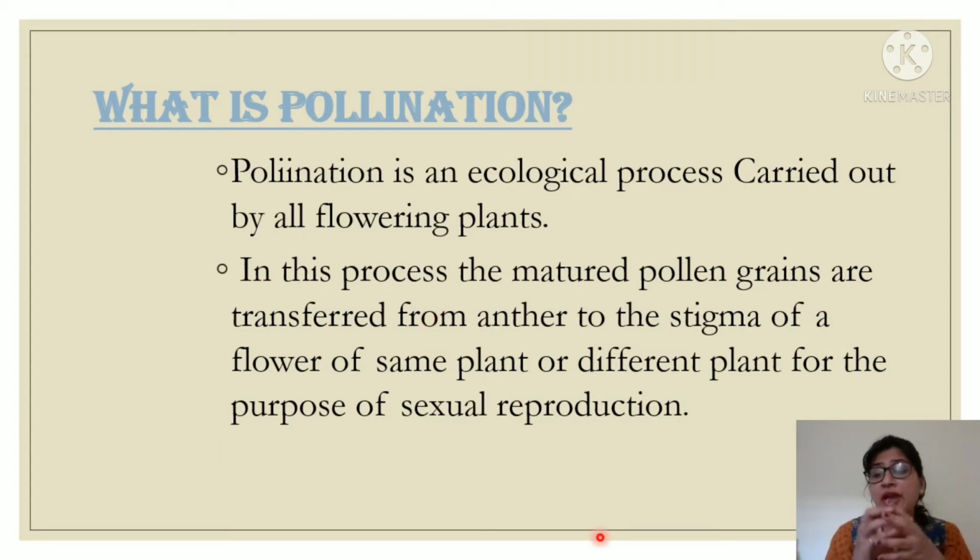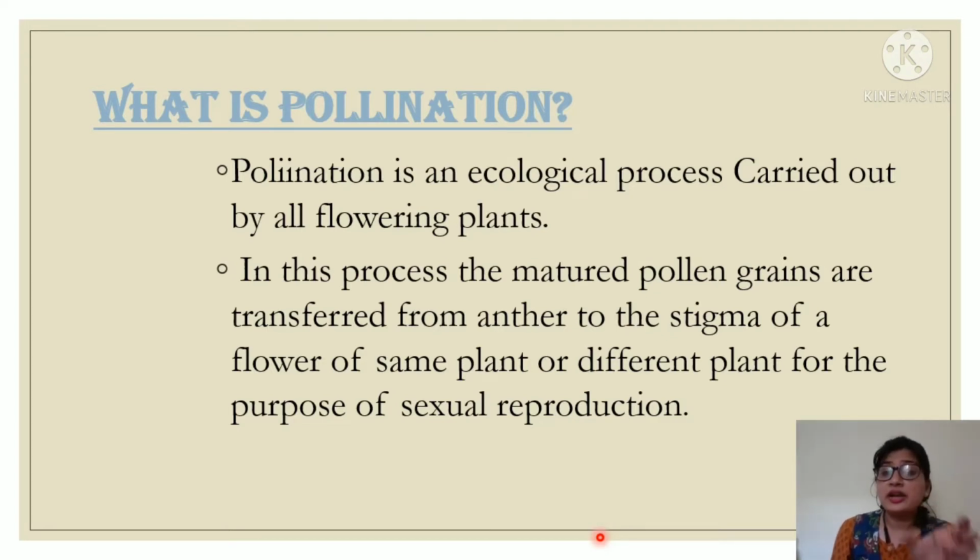As you know, a flower contains both male and female sex organs, or it may contain only male or female sex organs. So based upon the presence of male and female sex organs, a flower is divided into unisexual flower or bisexual flower. If it contains only one sex organ, then it is known as unisexual flower. And if it contains both sex organs, then it is known as bisexual flower.